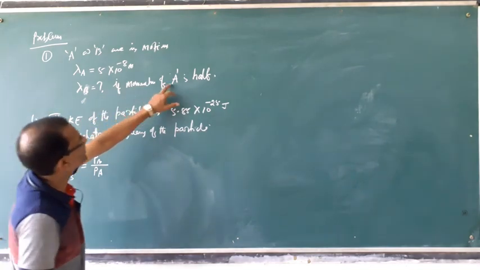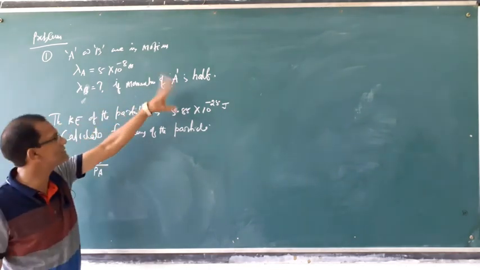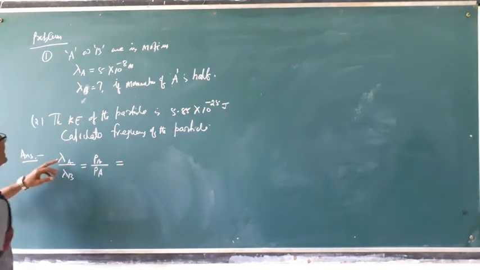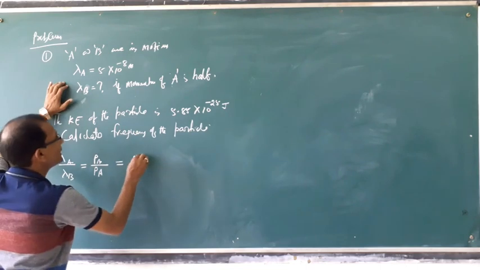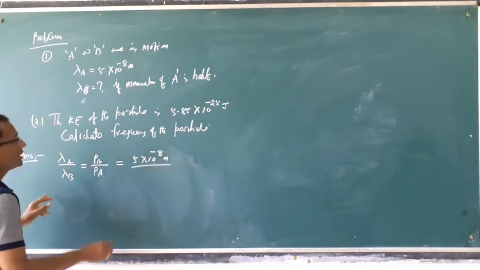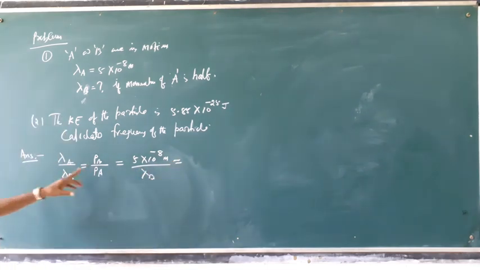If the momentum of A is half, here we put the lambda A value given, 5 into 10 to the power minus 8 meter. Lambda B is asked. Then what is the relation between PB and PA?